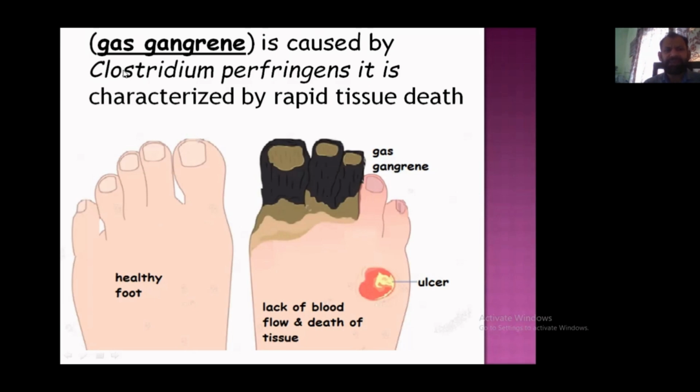Next is gas gangrene. This is caused by the bacterium Clostridium perfringens, and gas gangrene is basically the lack of blood flow to the tissue, and tissue damage and ultimately death of the tissue occur. Then you can see some ulcer and dead tissues, and you can compare it with the healthy tissue.